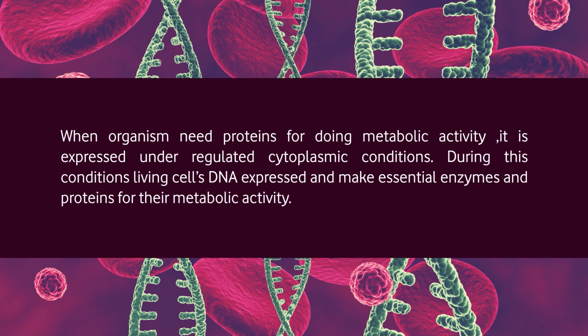When organisms need proteins for metabolic activity, the gene is expressed under regulated cytoplasmic conditions. During this condition, the living cell's DNA is expressed to make essential enzymes and proteins for metabolic activity.